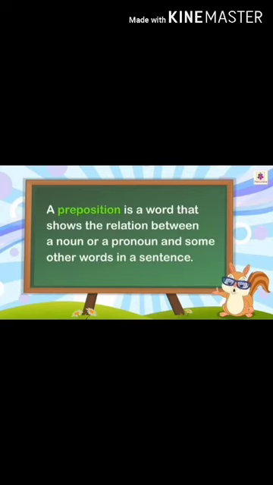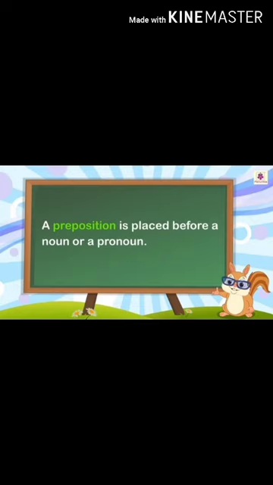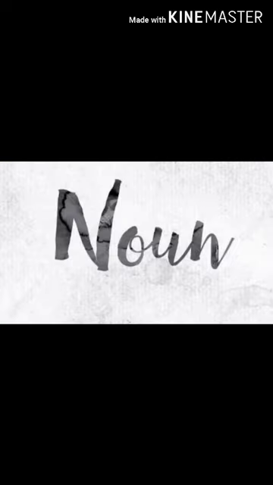Before moving on, let us see what we mean by preposition. A preposition is a word that shows the relationship between a noun or pronoun and another word in a sentence. It builds a relationship between the noun and pronoun, and a preposition is placed before a noun or pronoun. You can't place it wherever you want; you have to place it before a noun or pronoun.